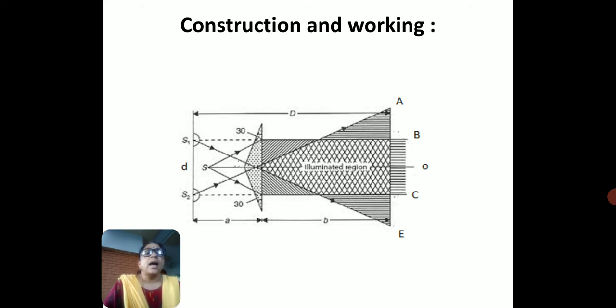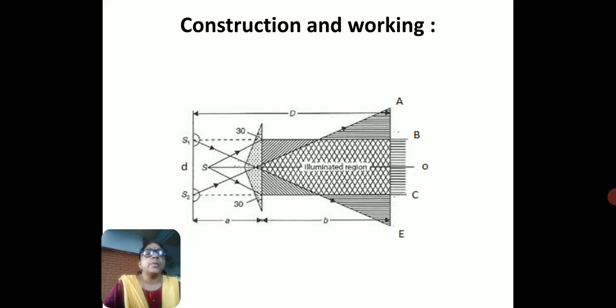The Fresnel biprism consists of two halves, upper and lower. Due to the upper and lower halves, the light diverges and gives two virtual sources S1 and S2 from S. The rays out from the biprism diverge, and the cone B S1 E and the cone A S2 C intersect and overlap.